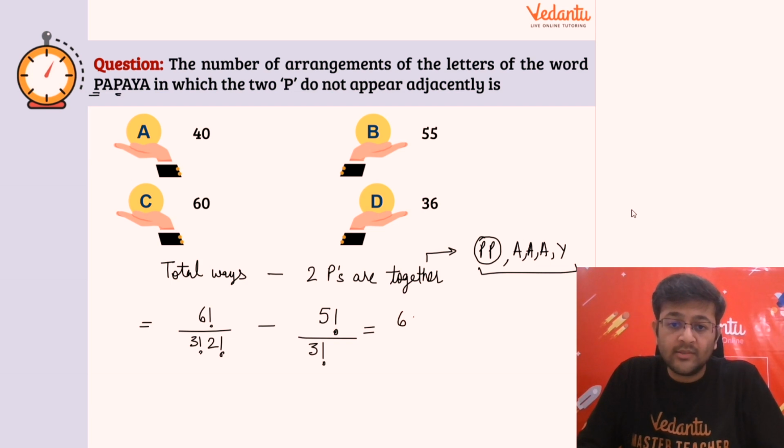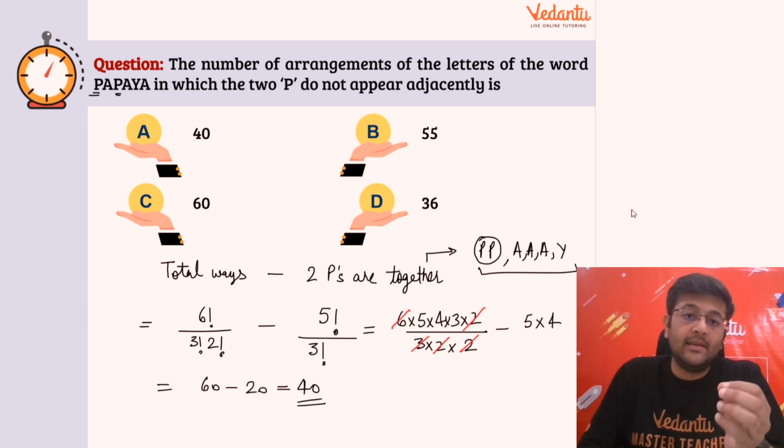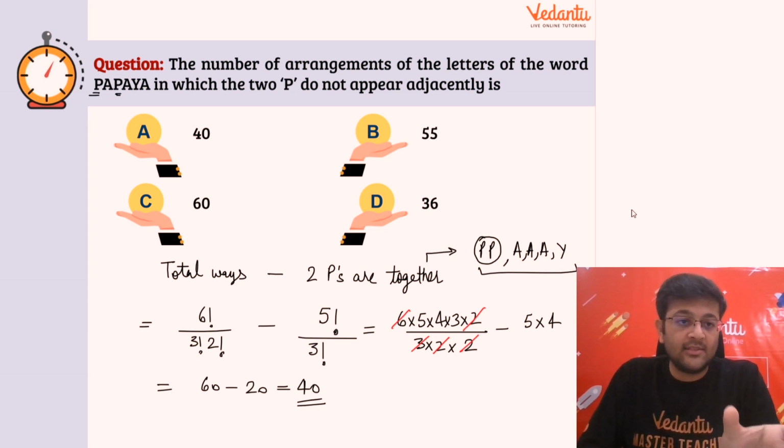देखो. So 6 into 5 into 4 into 3 into 2 divided by 3 into 2 into 2, minus this will be 5 into 4, right? So guys, how it will cancel? 3 into 2 is 6, 6 will cancel 6, 2 will cancel 2. So our answer will be 5 into 4 into 3, that's 60 minus 20. So answer should be 40. So there will be 40 arrangements for this word papaya so that the two P's do not occur adjacently or together, right? So the answer should be option A, right?